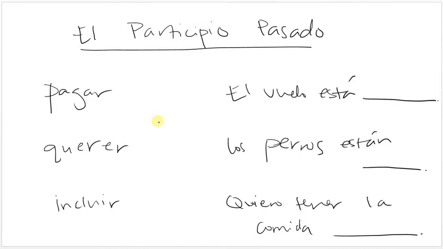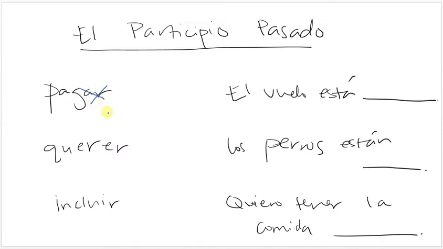Okay, today we're going to be talking about el participio pasado, or the past participle. Normally in English, this is the -ed form of the verb. So, like the past participle of walk would be walked. It's a little bit different in Spanish. So, hopefully, you remember, it's super easy how you form them.